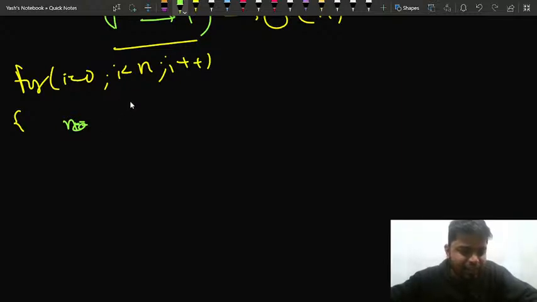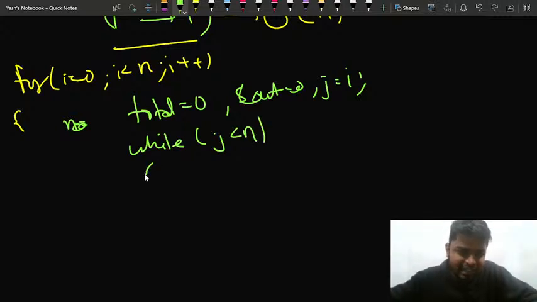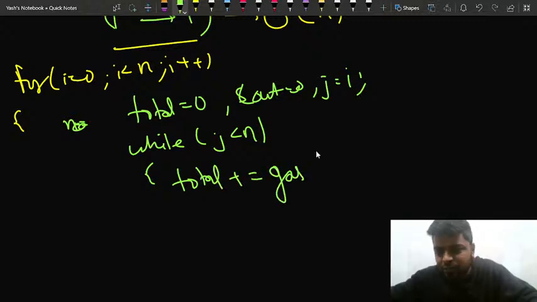After that, I'll mark my total as 0, I'll mark my count as 0 as well, and I'll mark my j to i. After that I'll do while j is lesser than n. j will always be lesser than n because I don't want it to exceed. So I will be doing total plus equal to nothing but, as I told you, gas of j modulus n.